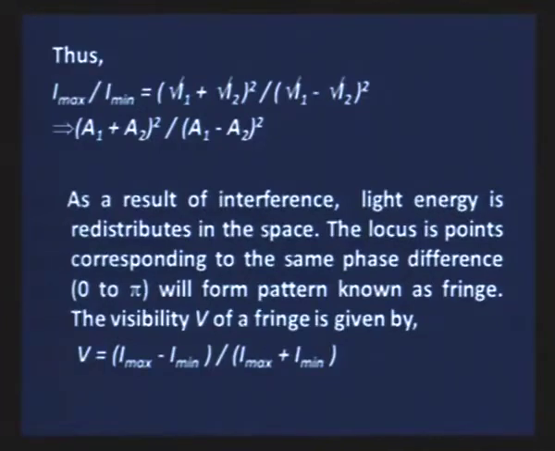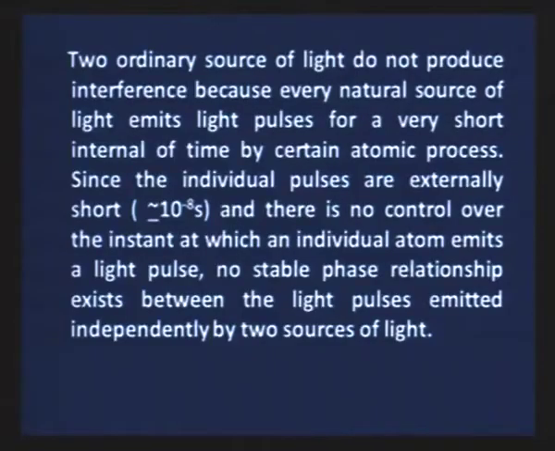Sir, can all sources of light produce interference? No, that interference will not be sustained interference. To have sustained interference, the sources required must be coherent, and ordinary sources of light do not produce interference because every natural source of light emits light pulses for a very short interval of time, and this interval of time may be 10 raised to the power minus 8 second.